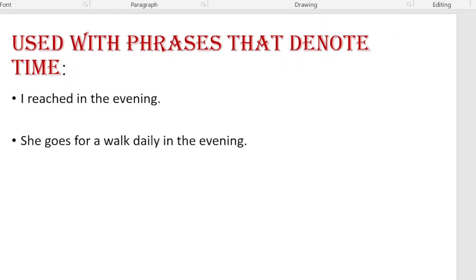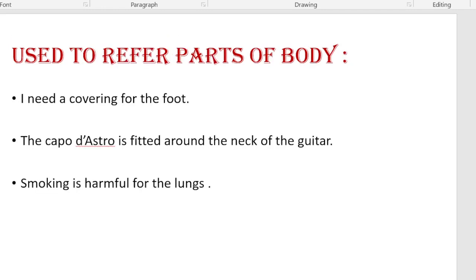It is used with phrases that denote time. I reached in the evening. She goes for a walk daily in the evening. It is used to refer to parts of the body. I need a covering for the foot. The capodastro is fitted around the neck of the guitar. Smoking is harmful for the lungs.